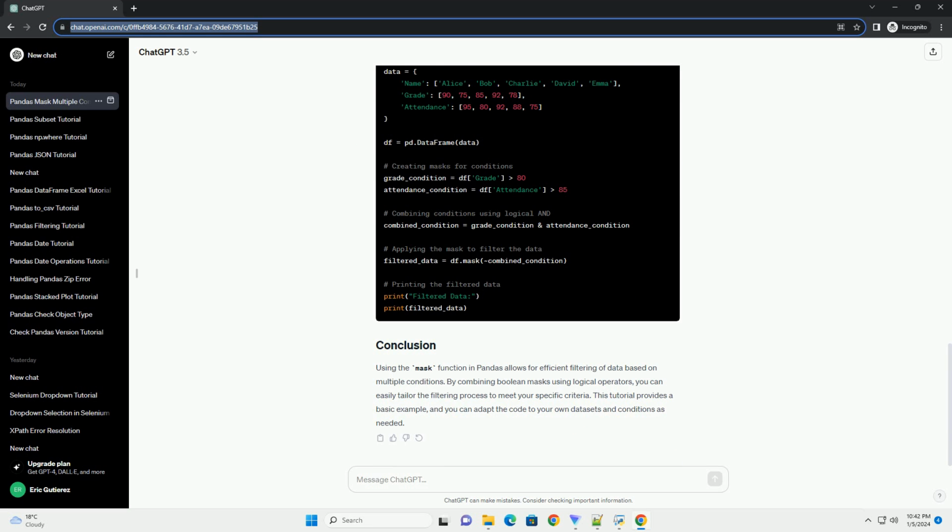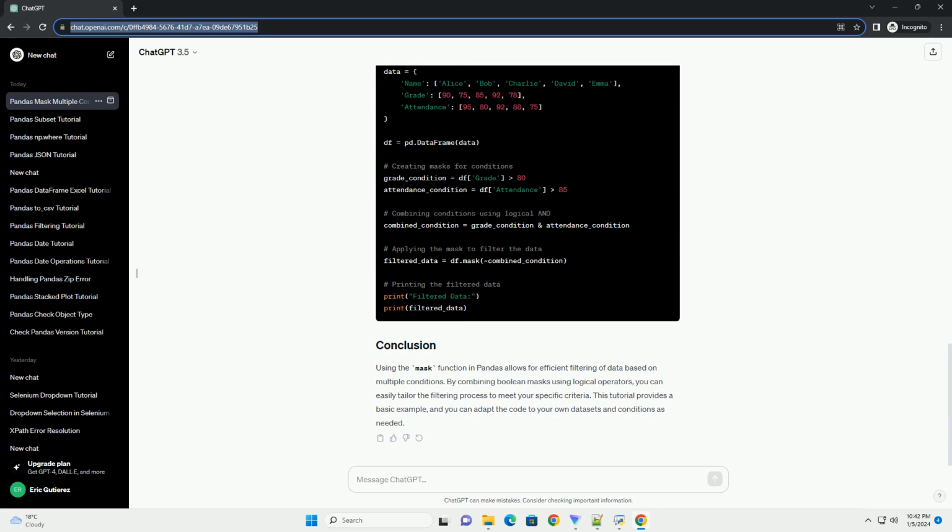We can use the mask function to achieve this by creating a boolean mask for each condition and combining them with logical operators. Here, the tilde operator is used to invert the combined condition, so we keep the rows where the combined condition is true. Now, let's print the filtered data.